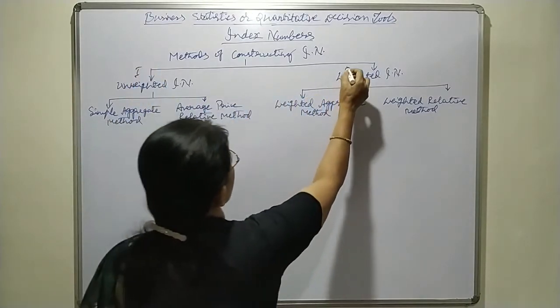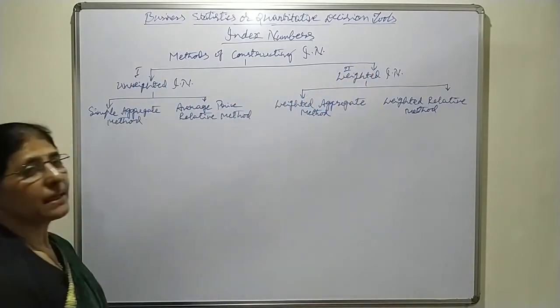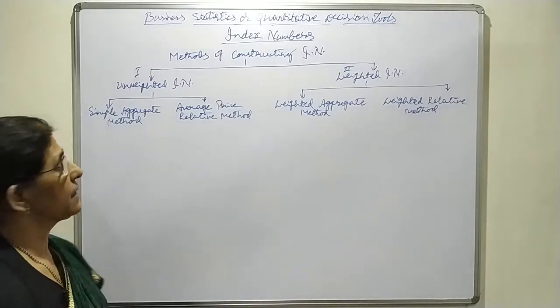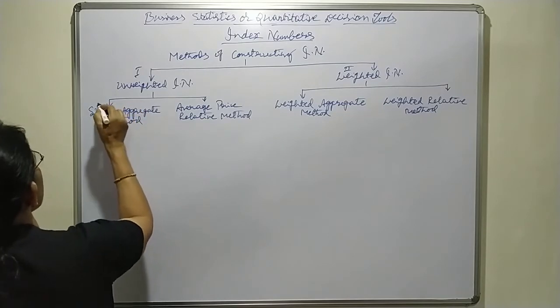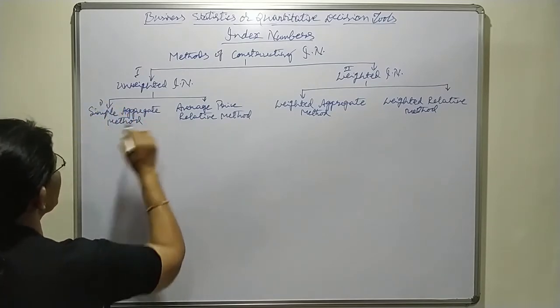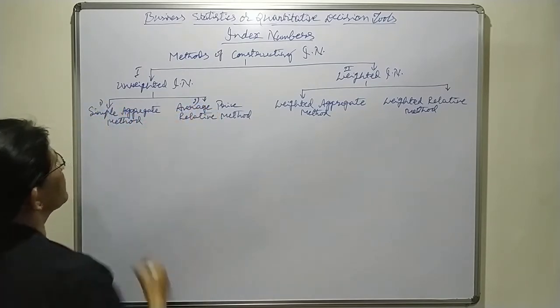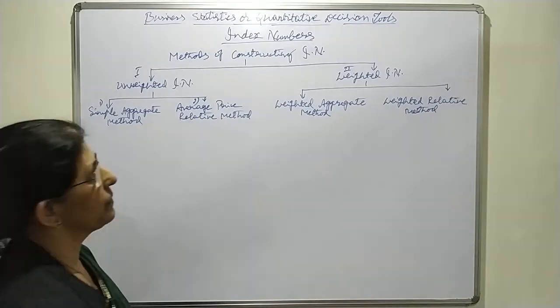Now, under methods of constructing index number, mainly we have 2 methods. First one is unweighted index number and second one is weighted index number. Under unweighted index number, we come across the simple aggregate method and the average price relative method.